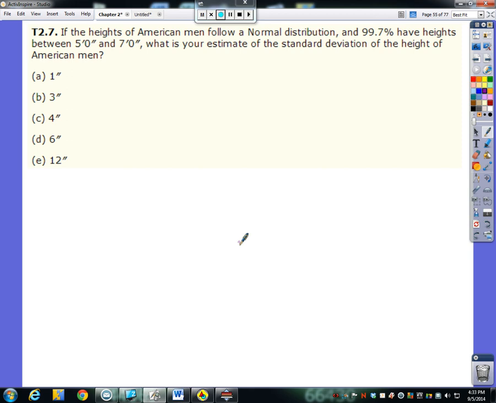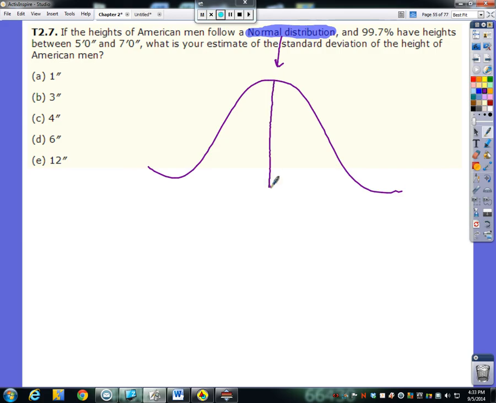If the heights of American men follow a normal distribution, so we've got something good here we can work with, and 99.7% have heights between 5 foot and 7 foot, what is your estimate of the standard deviation of the height of American men? Since we know we have a normal distribution, we can draw a normal curve. We don't really know what the mean is, not yet anyway. But it says 99.7% have heights between 5 and 7 feet. Well, 99.7%, they're kind of meaning to the left and to the right, so we mean the middle 99.7%. That's 3 standard deviations above and below, so kind of plus or minus 3 standard deviations.